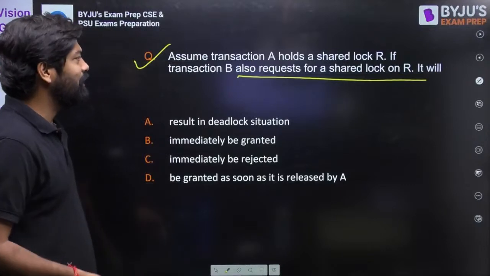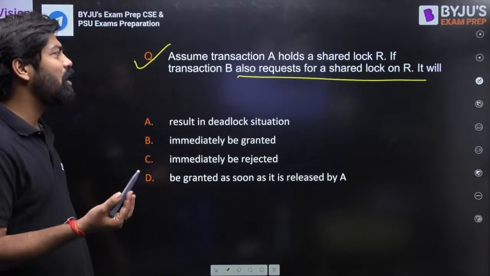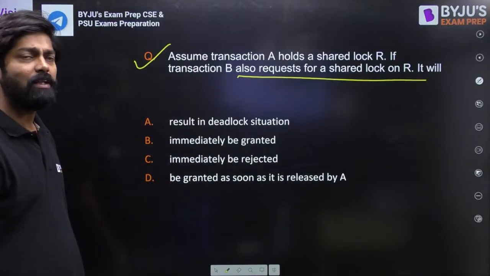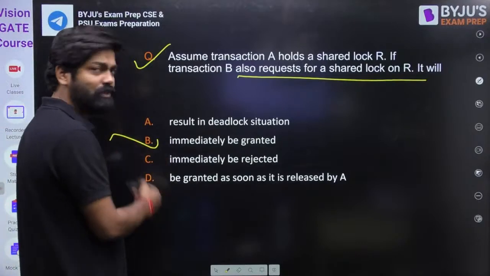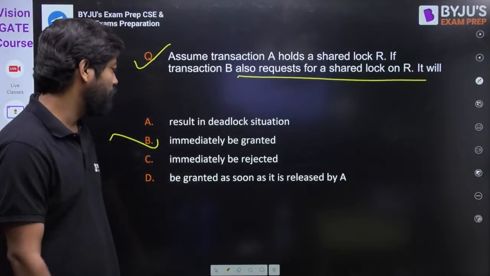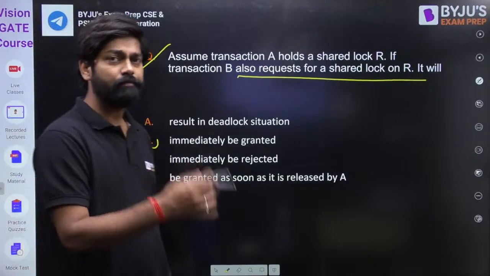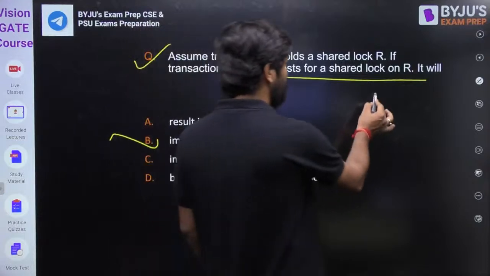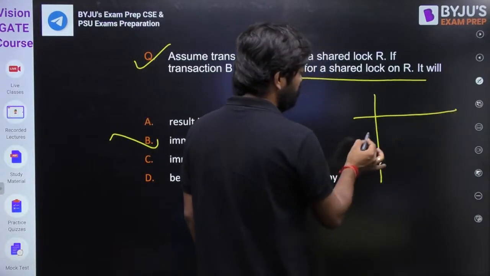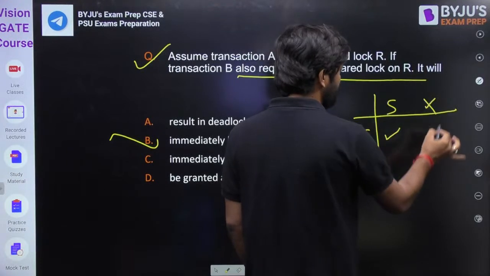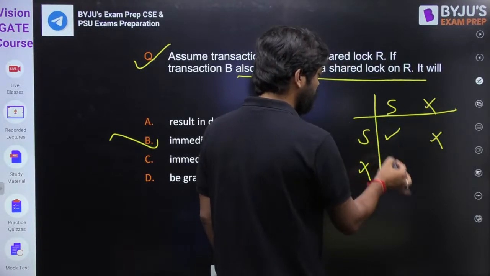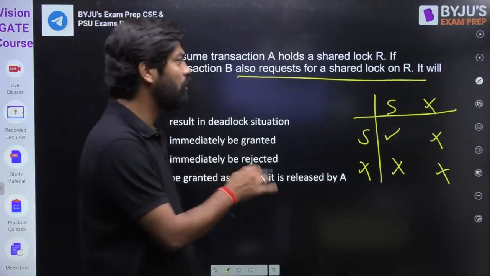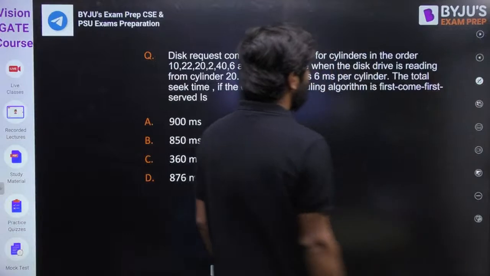So they are telling here, assume a transaction A holds a shared lock R. If transaction B also requests a shared lock on R, it will be immediately granted. Shared lock is immediately granted, my dear friend, no problem. But if it is exclusive, it will not be granted. If it is exclusive and shared, not granted. This is the lock compatibility table.